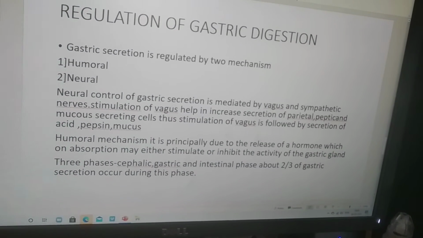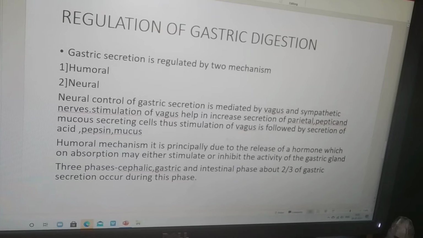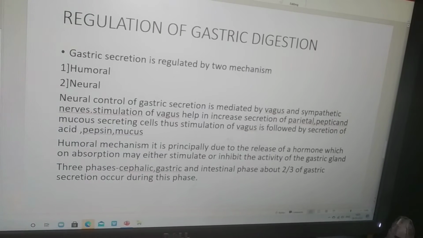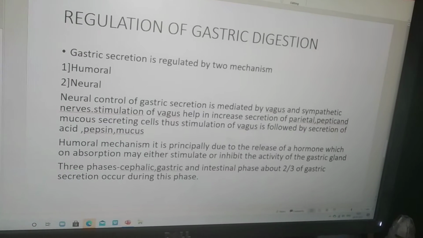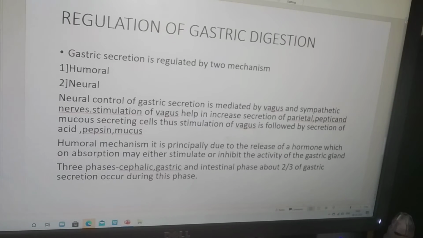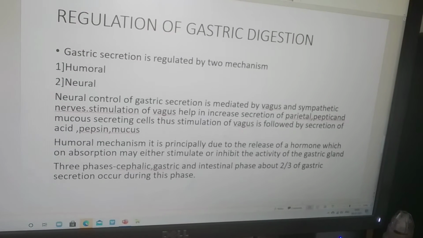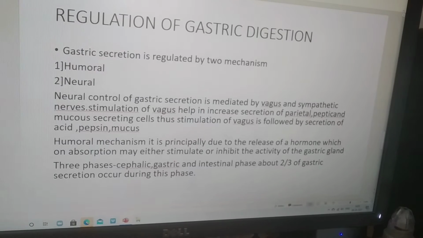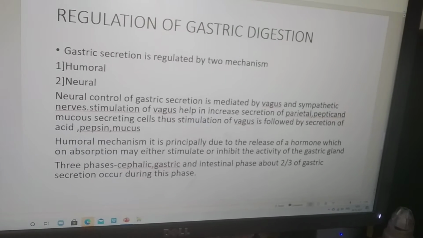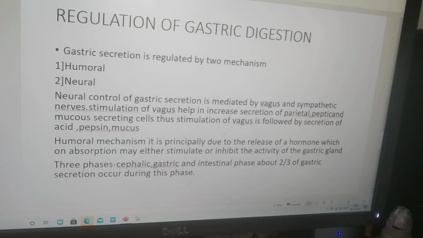There are three phases: cephalic, gastric and intestinal phase. About two-thirds of gastric secretion occurs during the gastric phase. Just like the salivary gland, here also hormonal and neural control is there. Neural control is by the vagus and sympathetic nerves, and humoral control is because of the hormone.